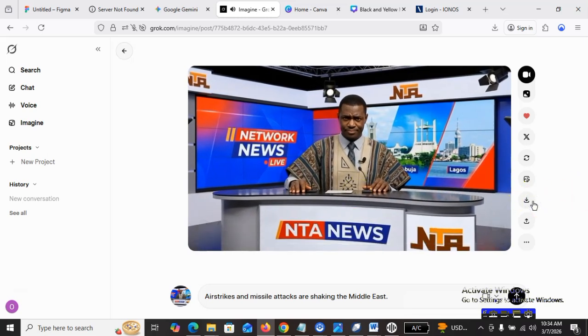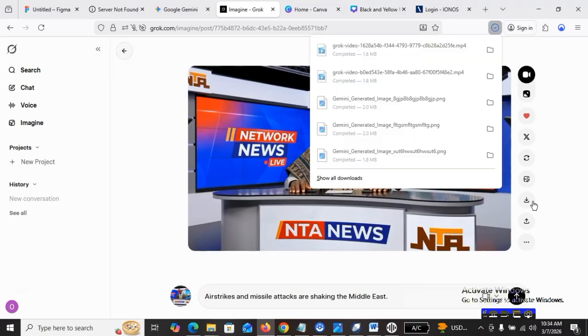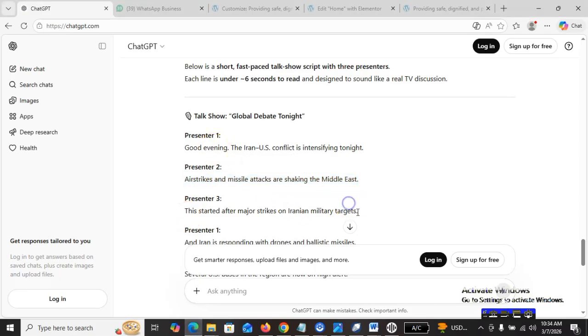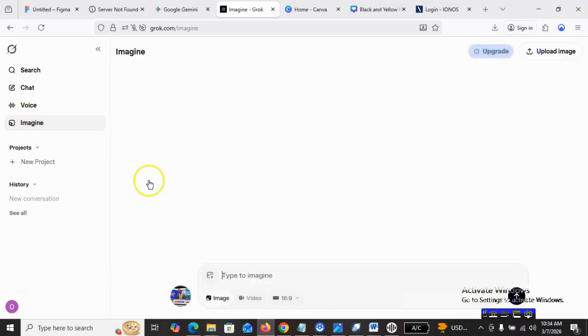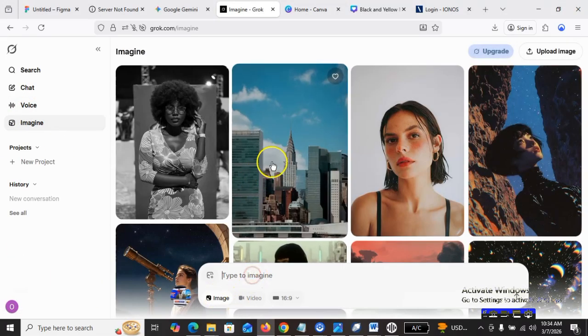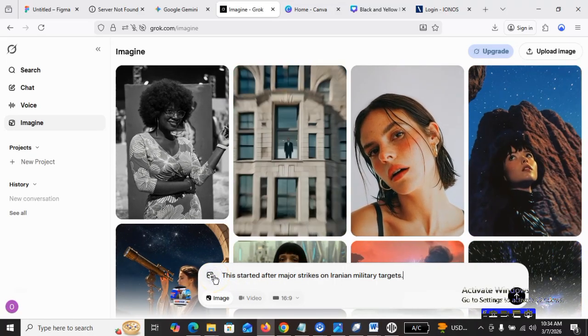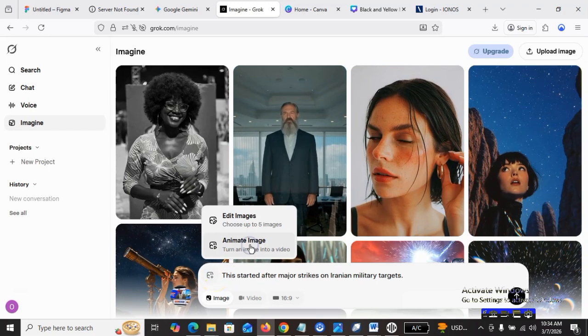So go over and download this one. Alright, so I'll continue to copy the third one. Go to imaging. Paste my prompt here. So I'm going to be very fast now, as you already know what we are doing.